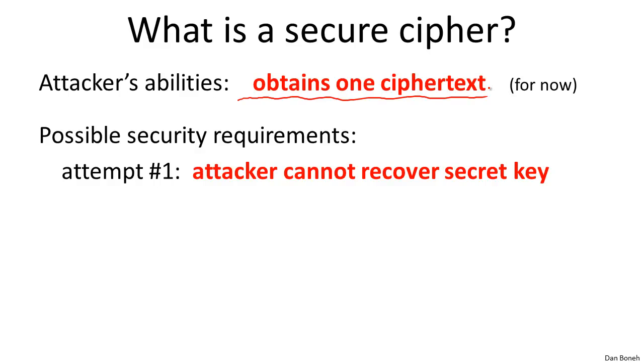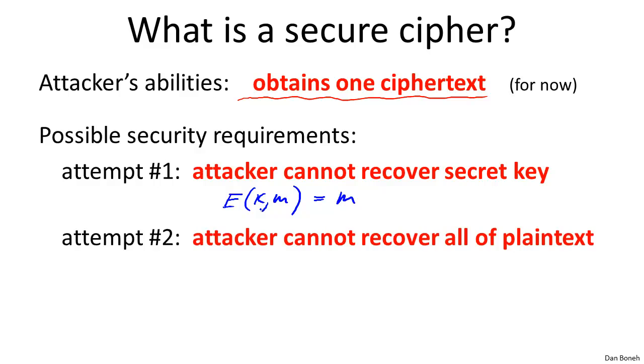But that's a terrible definition, because think about the following brilliant cipher. The way we encrypt a message using a key K is we just output the message. Of course, it doesn't do anything. Given a message, it just outputs the message as the ciphertext. So this is not a particularly good encryption scheme. However, given the ciphertext, namely the message, the poor attacker cannot recover the key because he doesn't know what the key is. As a result, this cipher, which clearly is insecure, would be considered secure under this requirement. So this definition is no good. Just recovering the secret key is the wrong way to define security.